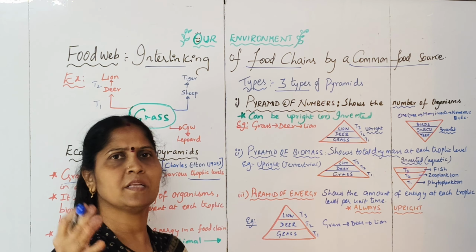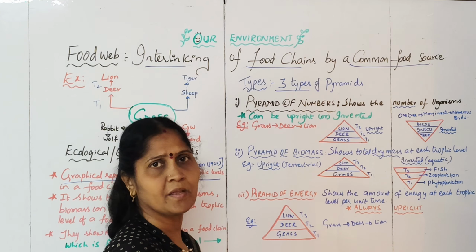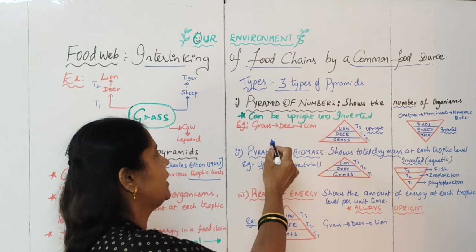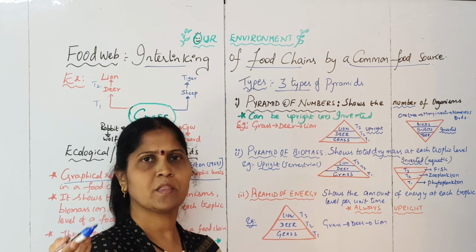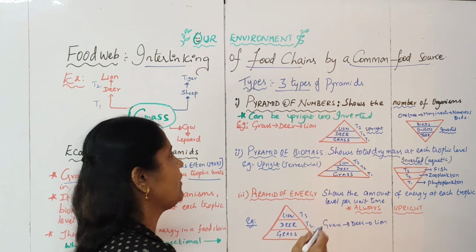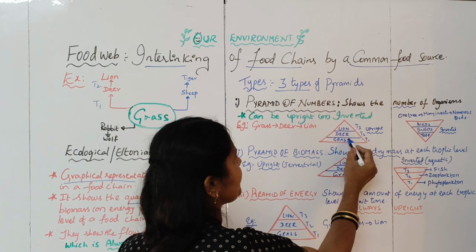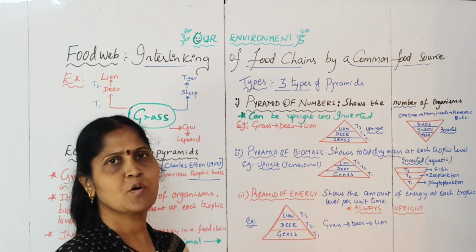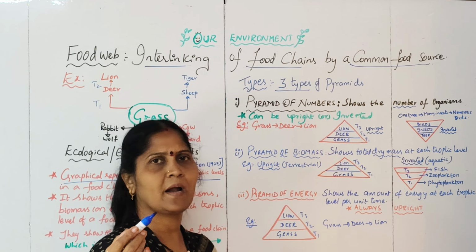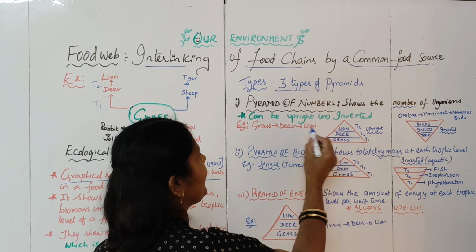If I have to represent this food chain in the form of a pyramid, the pyramid structure will always be a triangle-like structure. Among the different organisms in the food chain, grass or the plants are the ones present in large numbers on the earth. So I will represent that at the base of the pyramid. It will have a broad base, and a broad base indicates that the number is more. Whatever the number is more, I will represent near the base. So grass or the plants, being more in number, I will represent at the base level, followed by deer.